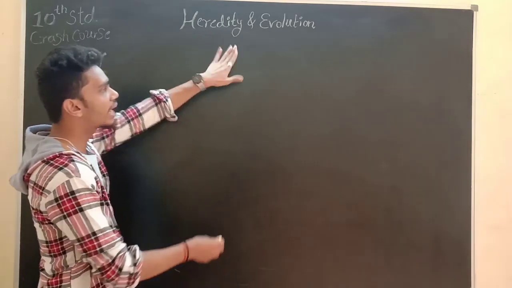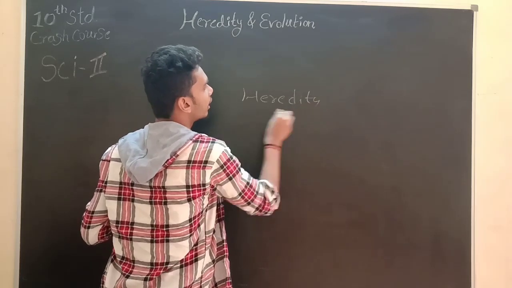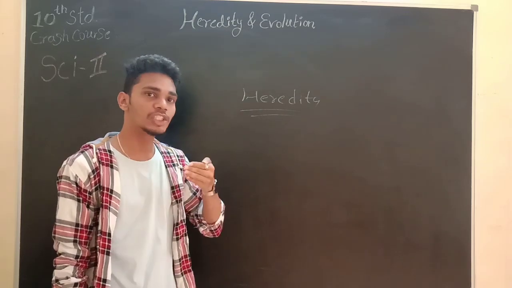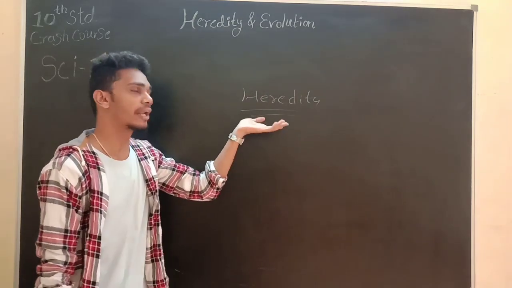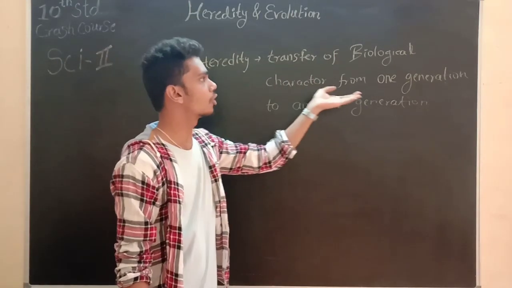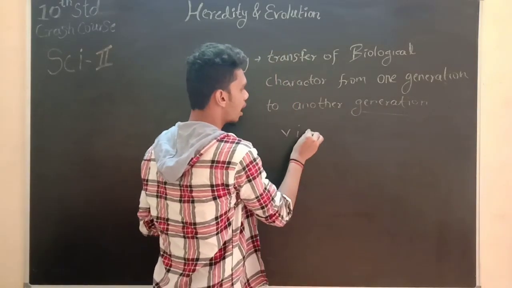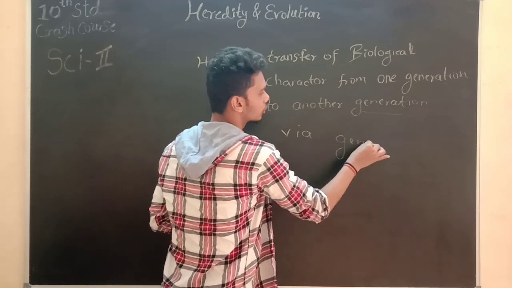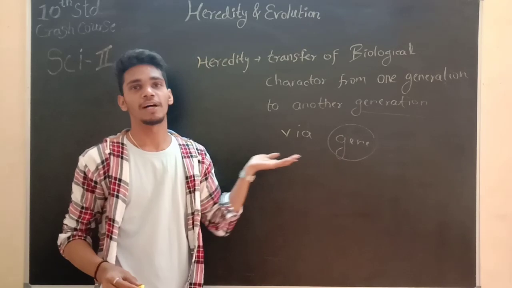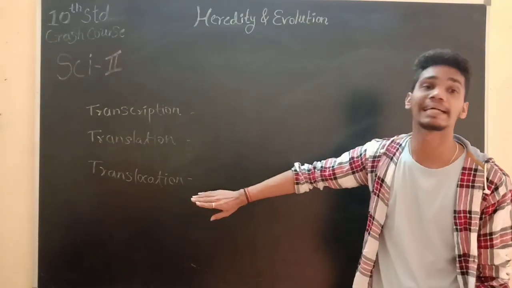When you talk about heredity, what does heredity mean? Heredity simply means the transfer of biological information from one generation to another generation. What is heredity? The transfer of biological characters from one generation to another, and that is via the gene. So what is a gene exactly? It is nothing but your biological information that is transferring from one generation to another. Other things are transcription, translation and translocation.